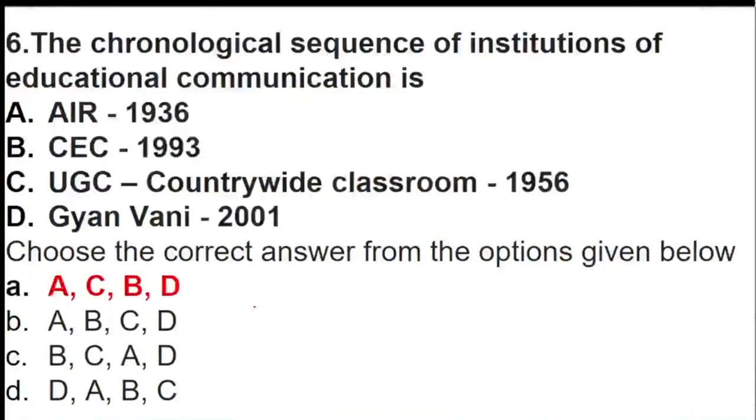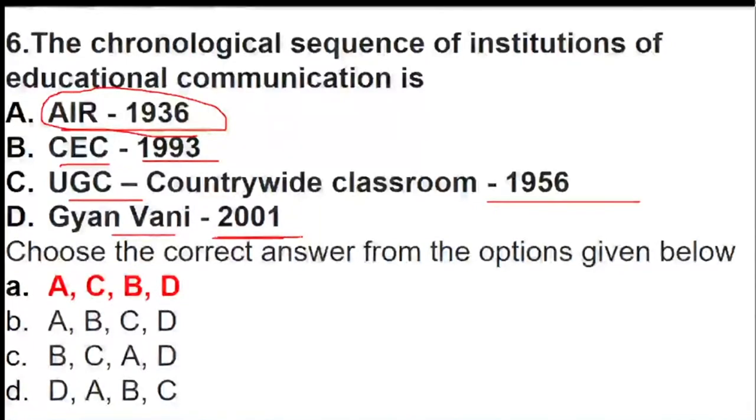Okay, now see over here, Sangram, let me give you an update. The chronological order stands like that. That is AIR, All India Radio, that is 1936. Then we have UGC, that is 1956. Then we have the Consortium for Educational Communication, that is 1993. And then we have Ganvani in 2001. Just see exactly where you went wrong.